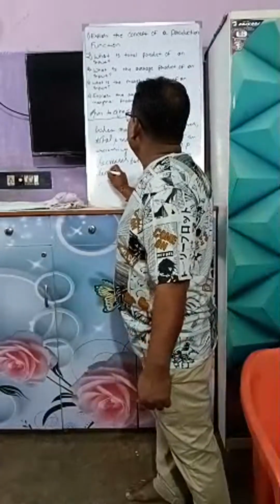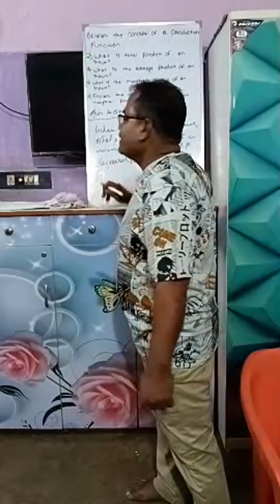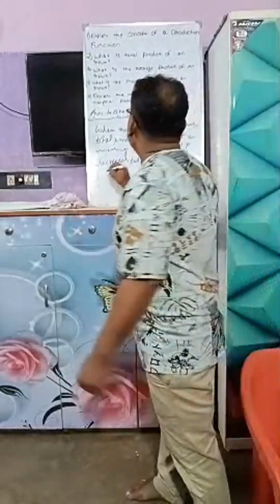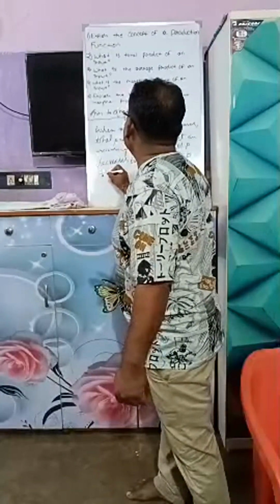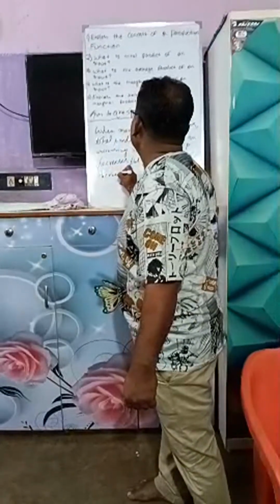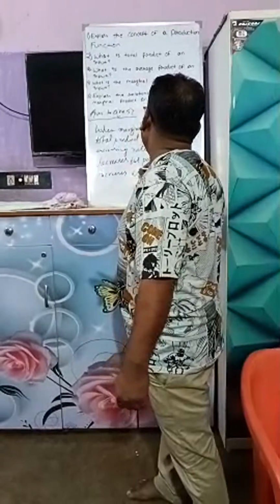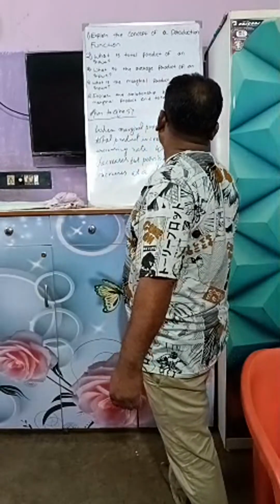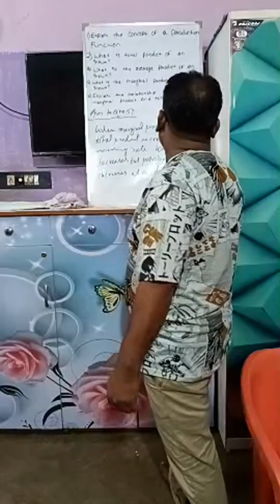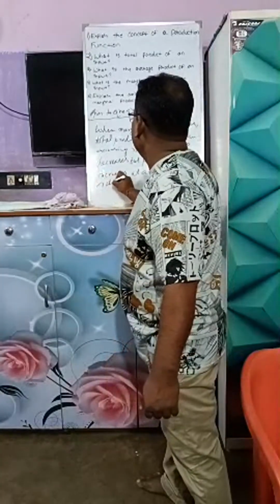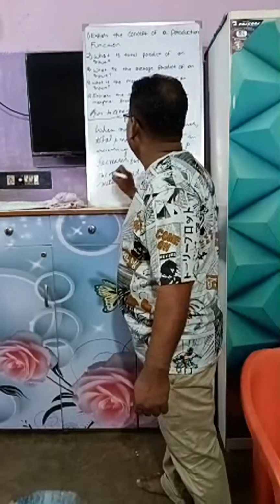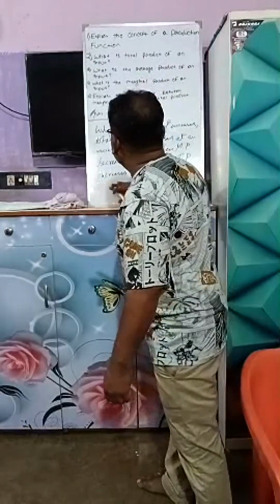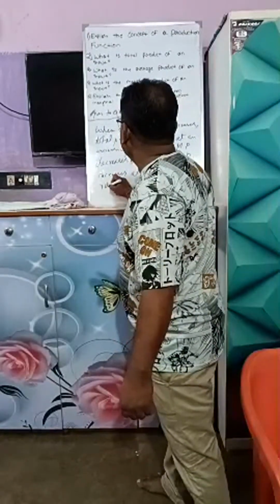Sorry, TP increases at a decreasing rate. Understood? Rate, R-A-T-E.